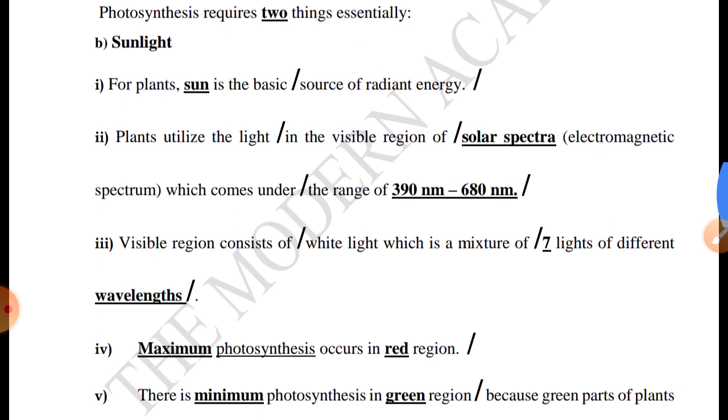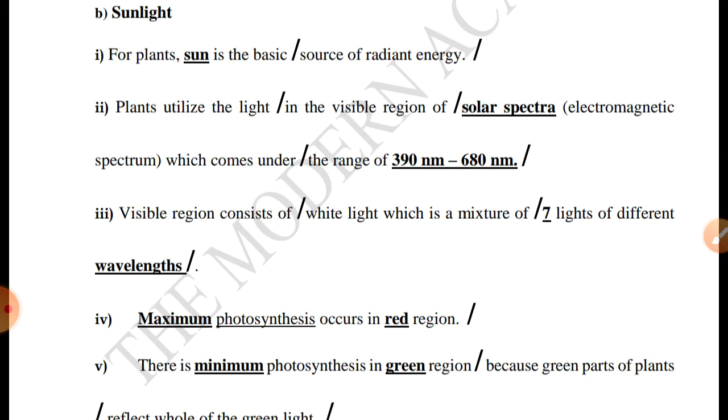Photosynthesis requires two things essentially: sunlight. For plants, the sun is the basic source of radiant energy. Plants utilize the light in the visible region of the solar spectrum, the electromagnetic spectrum, which comes under the range of 390 nanometer to 680 nanometer. The visible region consists of white light, which is the mixture of 7 lights of different wavelengths.